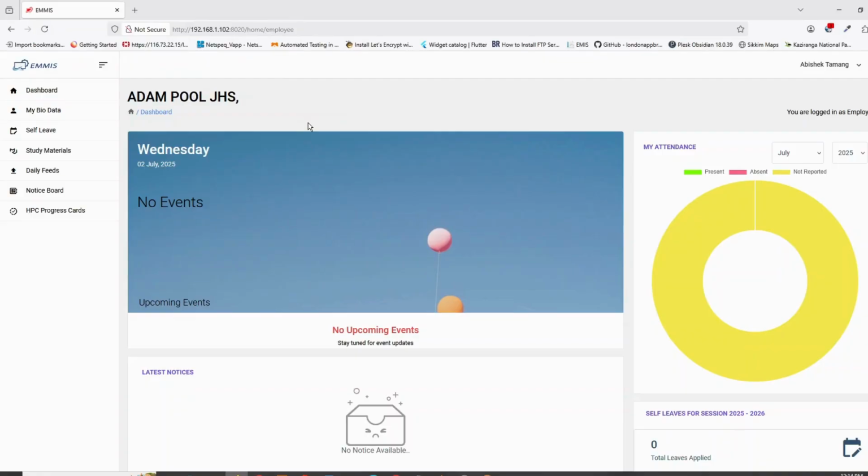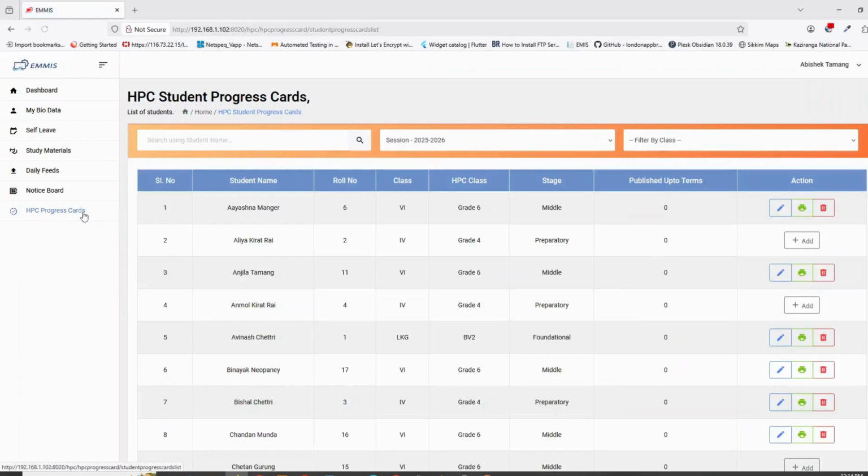Upon successful login, the system redirects you to the dashboard. The message of successful login will be delivered in your dashboard. Now click on HPC tab that is on the left-hand side of the web page to start entering data of students.